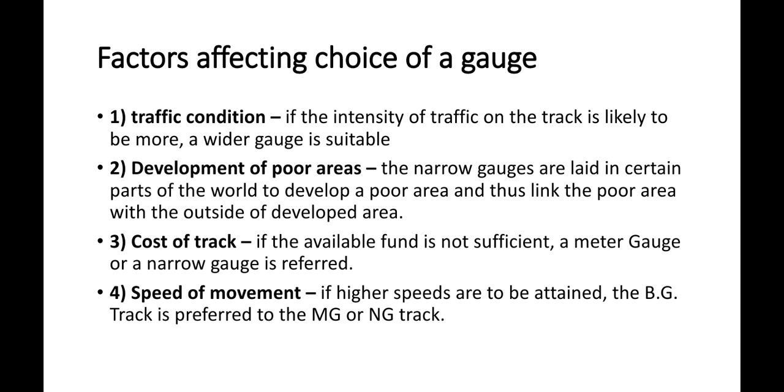Now we will learn the factors affecting choice of a gauge. Traffic condition. If the intensity of traffic on the track is likely to be more, a wider gauge is suitable. Development of poor areas. The narrow gauge is laid in certain parts of the world to develop a poor area and thus link the poor area with the developed area.